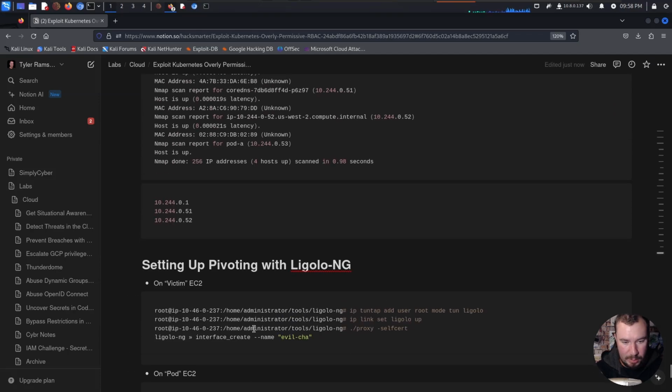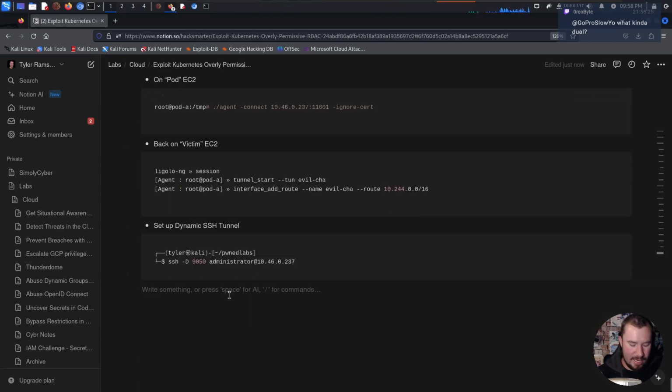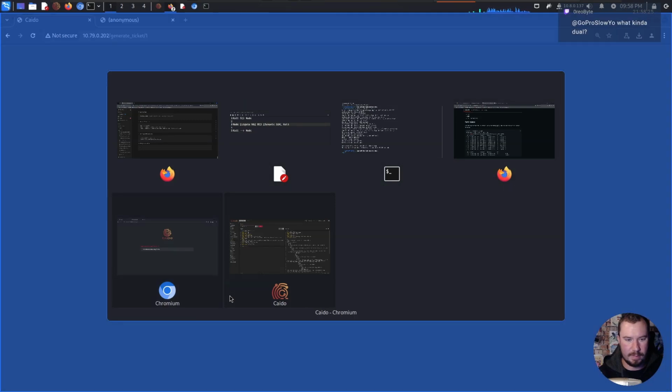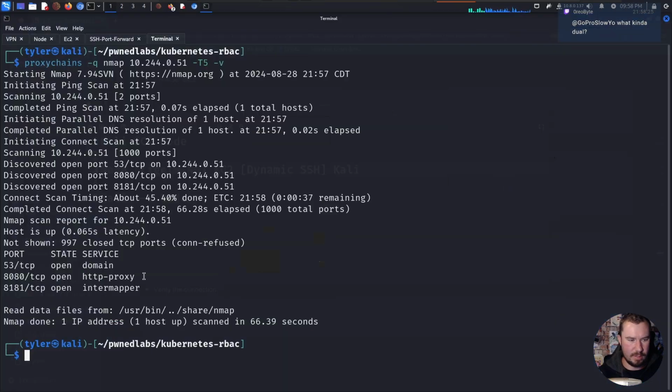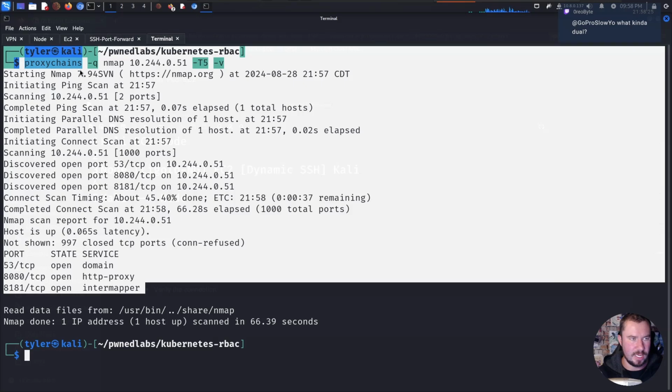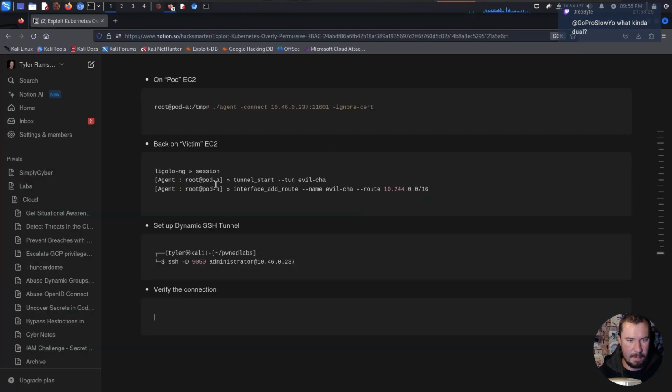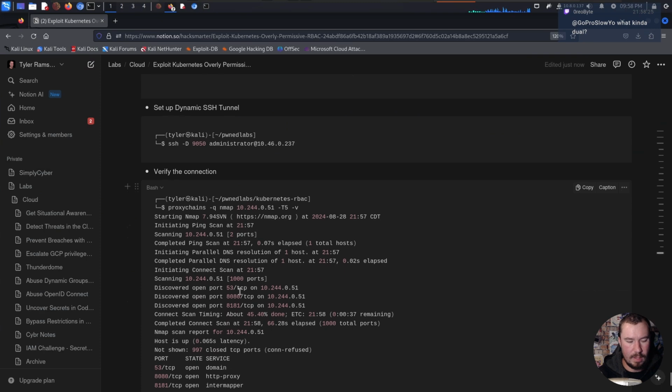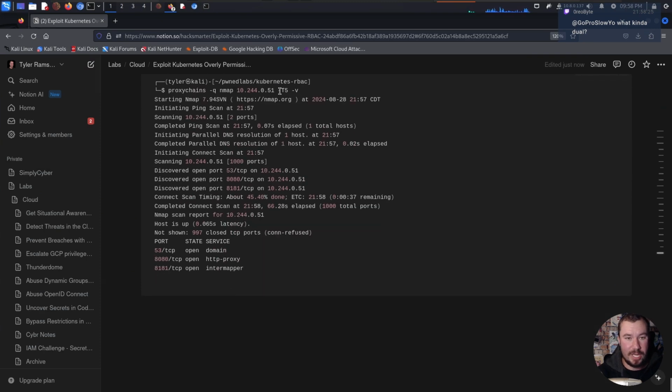So we set up pivoting with Ligolo NG, and then we can go ahead and say verify the connection with nmap. That's exactly what I did. We'll drop in a code block there and show how I did that with nmap. There it is, showing proxychains and that full syntax. Wow, so proxychains, we have that there. And we do see something interesting on here. We have ports 53, 8080, and 8181.